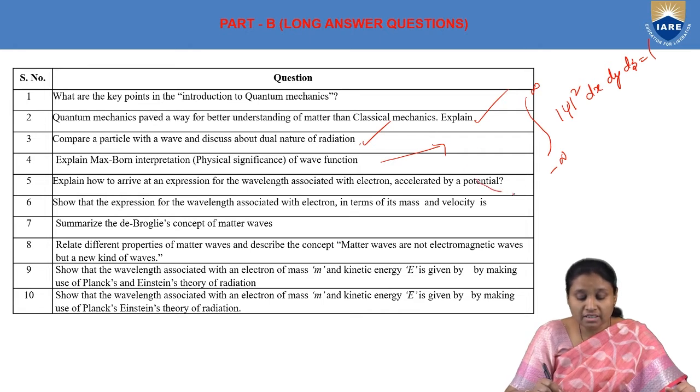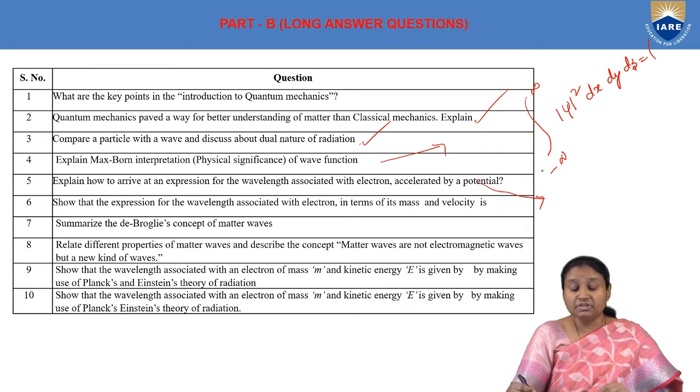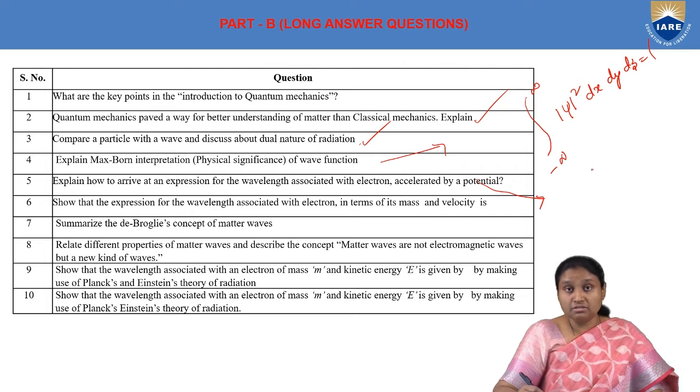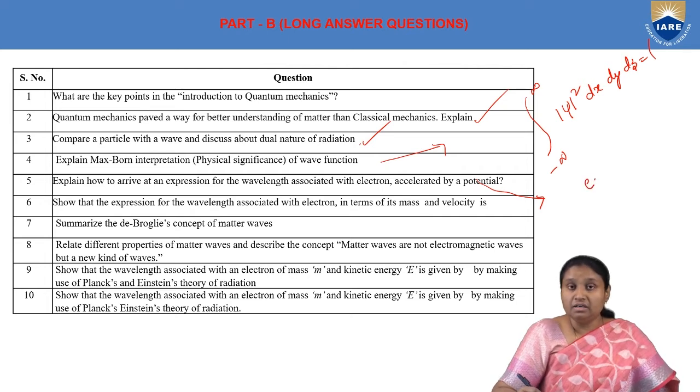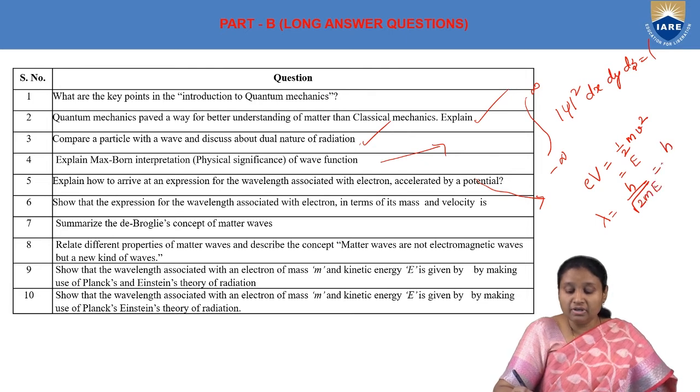Now, how to derive an expression for wavelength associated with an electron accelerated by a potential? In this case, when we take an electron which is accelerated by a potential V, its kinetic energy is eV, given as half mv square. So if its kinetic energy is E, and we know the expression for de Broglie wavelength in terms of kinetic energy, it is given as h by square root of 2mE. So here we end up having it as h by square root of 2meV.